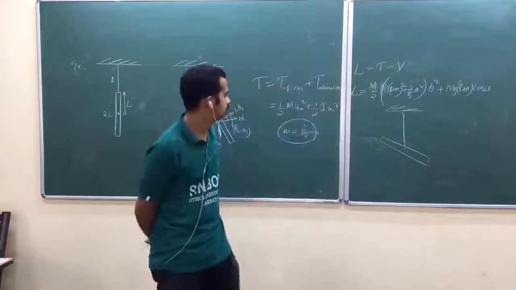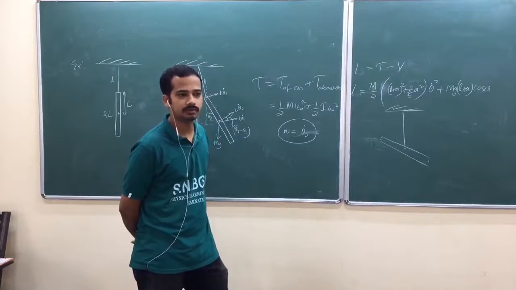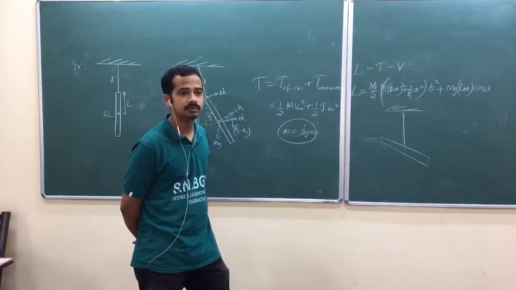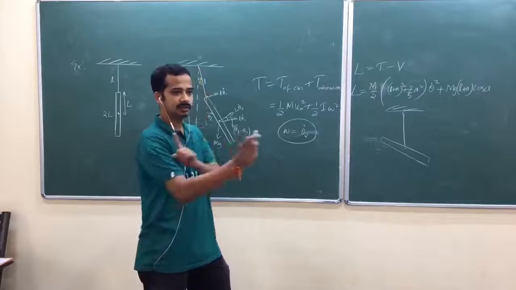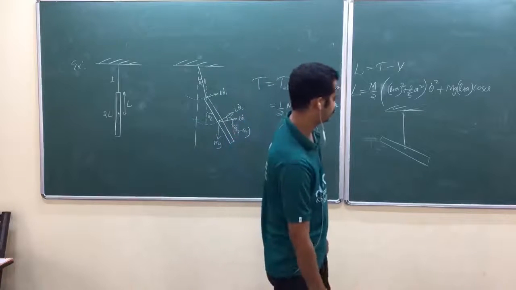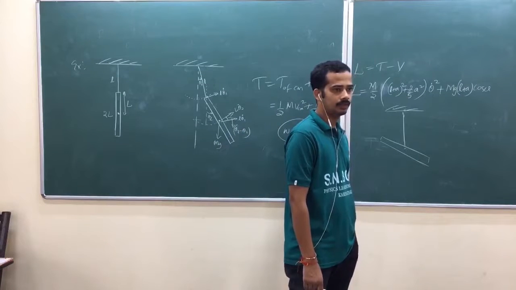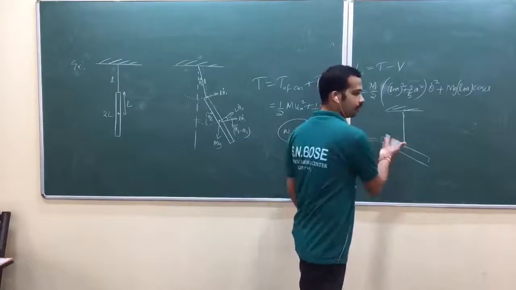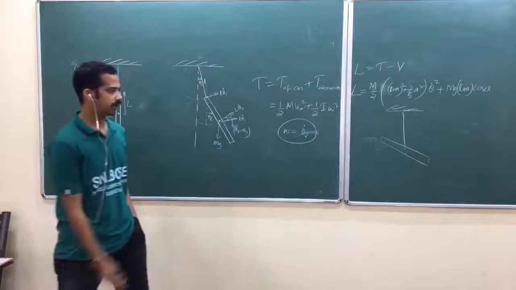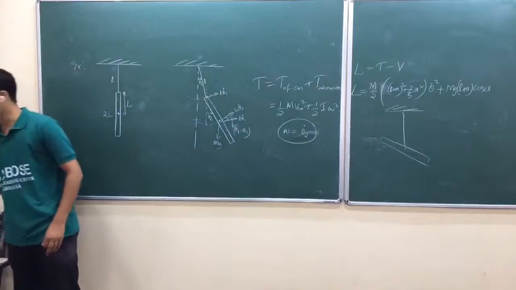Torsional pendulum. Torsional pendulum means, I forgot that. I think that will be like this. No, I'm not talking about that. Then I have to define that it should move only on the plane, okay? So there are some problems in Goldstein, we shall try that one. Again, need ideas.